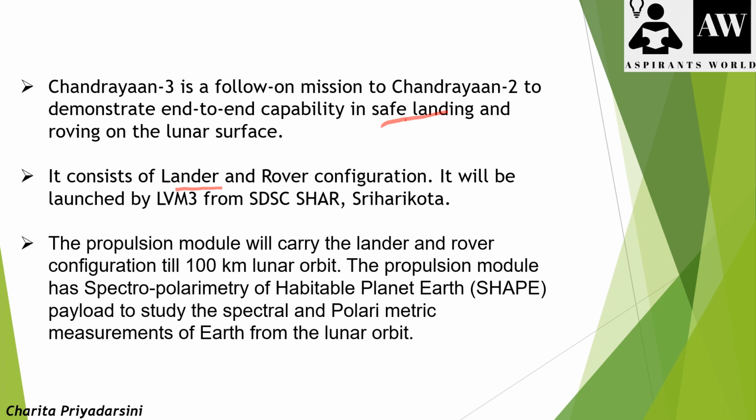This propulsion module has the Spectro-polarimetry of Habitable Planet Earth, that is SHAPE, a payload to study the spectral and polarimetric measurements of the Earth from the lunar orbit. So this propulsion module has made the Chandrayaan 3 mission very successful.